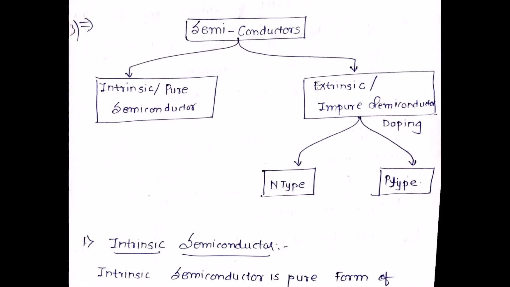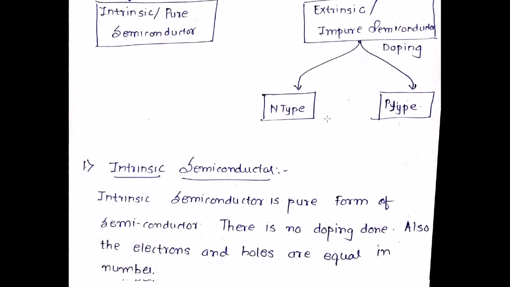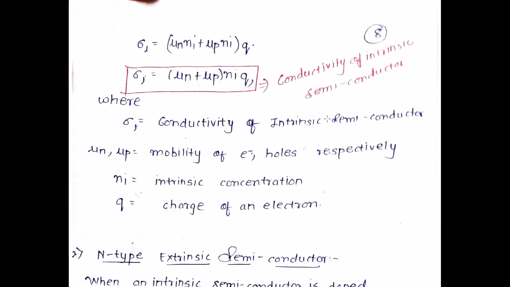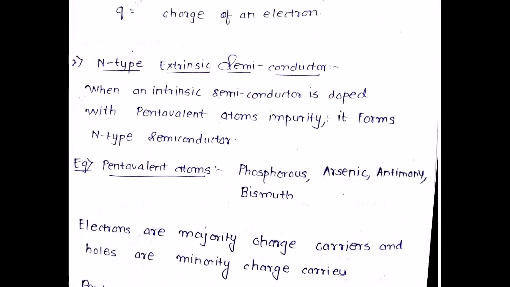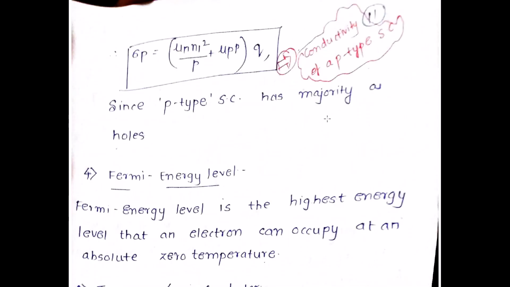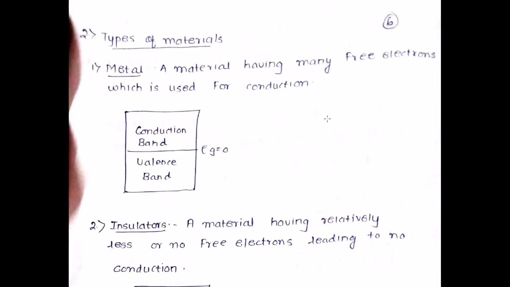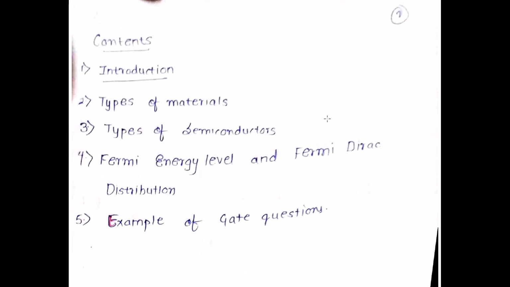So this is a general diagram. The semiconductors, as we are talking about in detail, will be divided into intrinsic semiconductors and extrinsic semiconductors. We'll talk about this in the next video, where I'll explain what an intrinsic semiconductor is, what the equations for it are, and what an extrinsic semiconductor is, consisting of n-type and p-type semiconductors, which is very, very important. I hope you understood the concept very well.